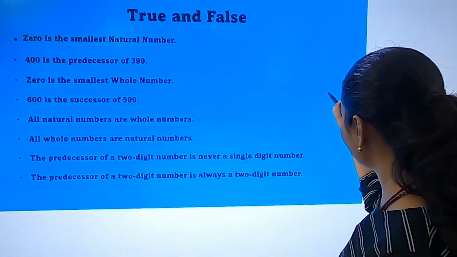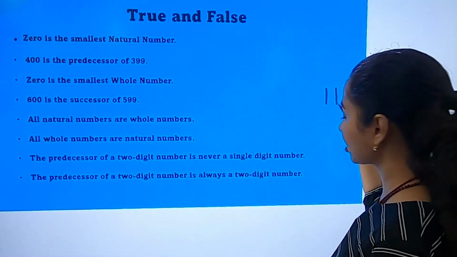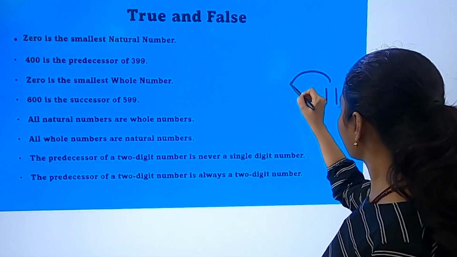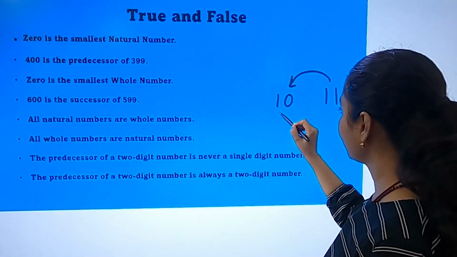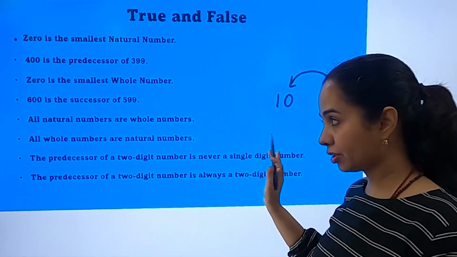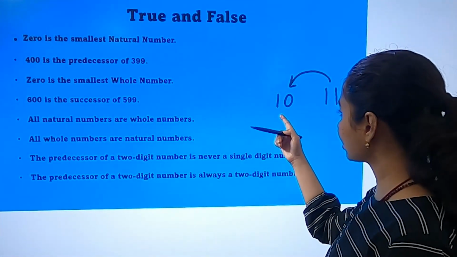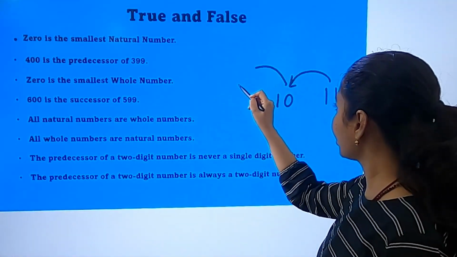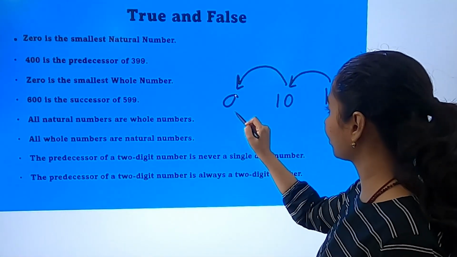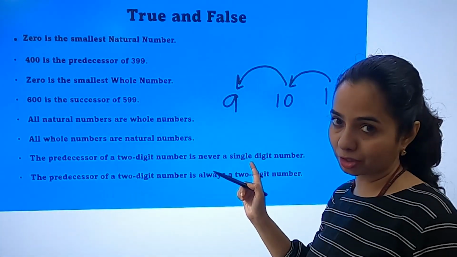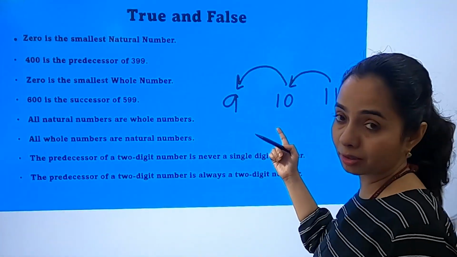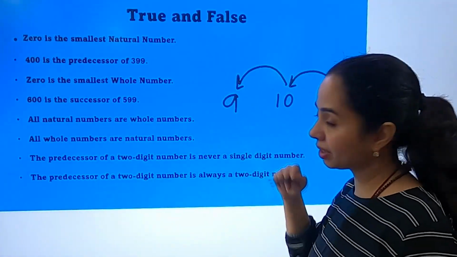See, if you talk about 11, it's a 2-digit number. Its predecessor, 10, is also a 2-digit number. It's true. But will it always be so? See, this is 10, a 2-digit number. Its predecessor will be 9. It is not a 2-digit number. So a predecessor of a 2-digit number can be a single-digit number.